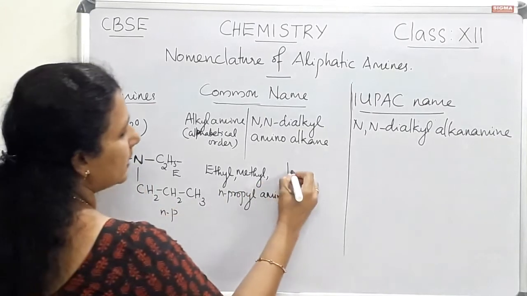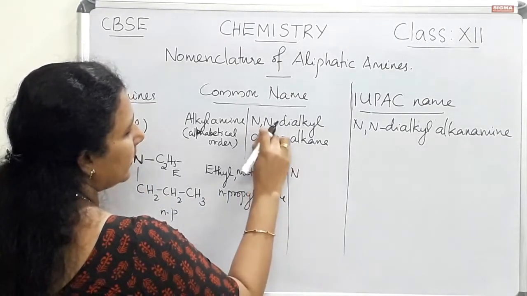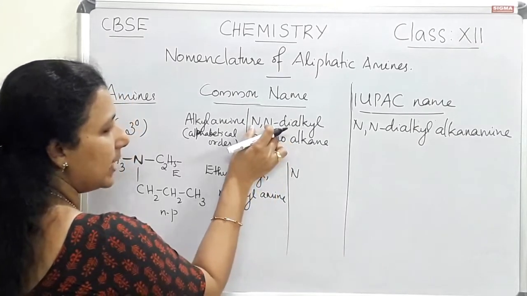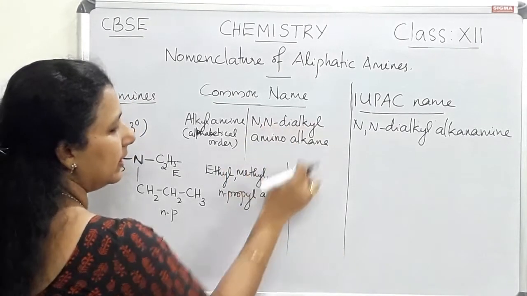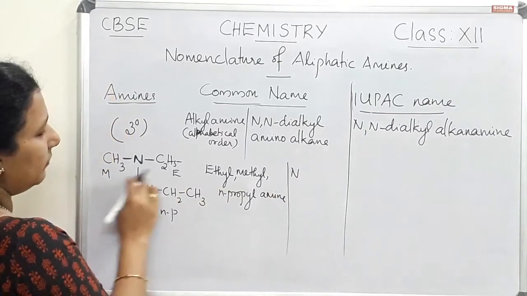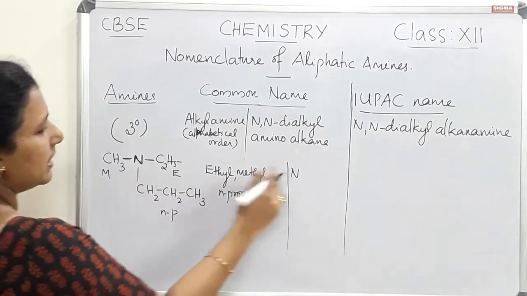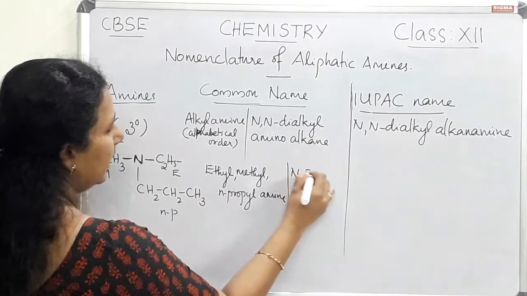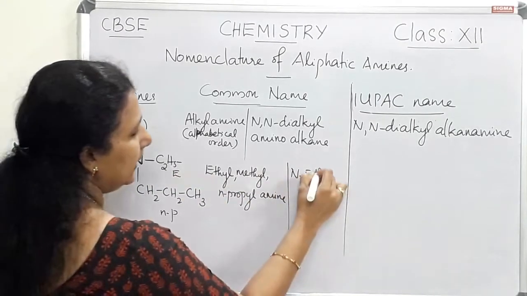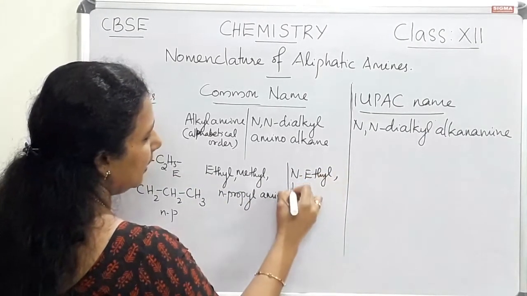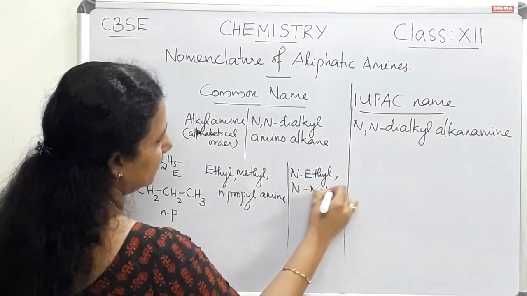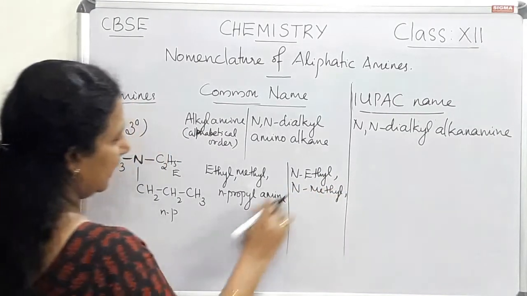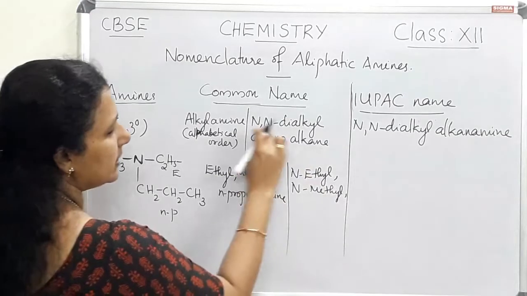So we can write N-dialkyl. If 2 alkyl groups are same, we can write N-N-dialkyl. Here 2 alkyl groups are different, we have to write separately, that is N-ethyl. Ethyl comes first. So N-ethyl, N-methyl, that is this part.